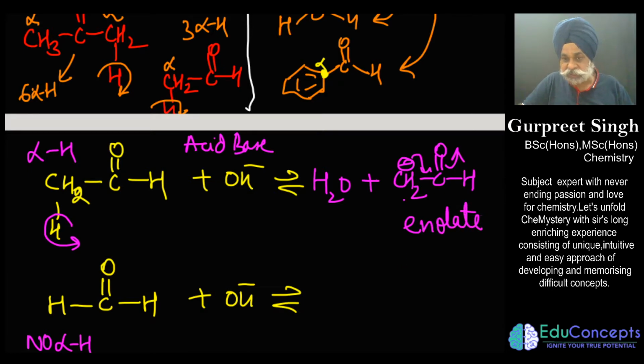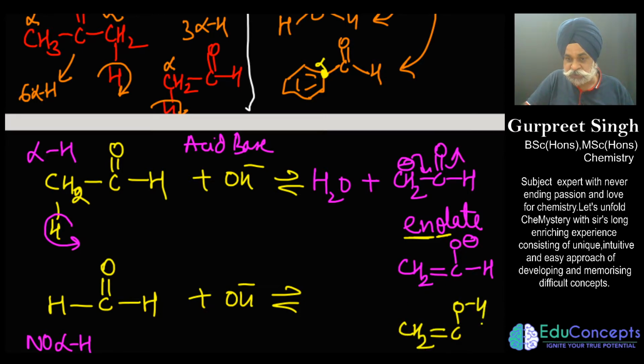Why are we saying it is enolate? If I do its resonance and place it like this, this is what you call enolate, because there is a double bond, we say it as ene, and OH, if there had been one OH group here, it would have become enol, but that H has been removed, so it becomes enolate. So that is the viewpoint.